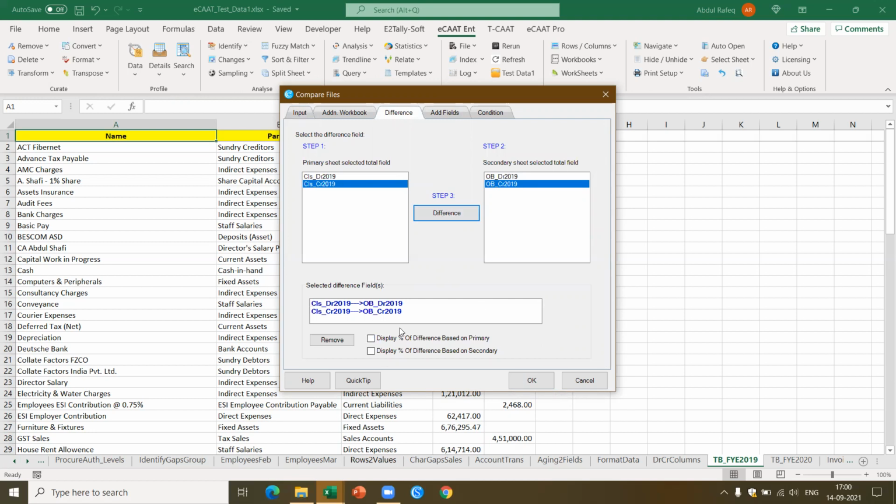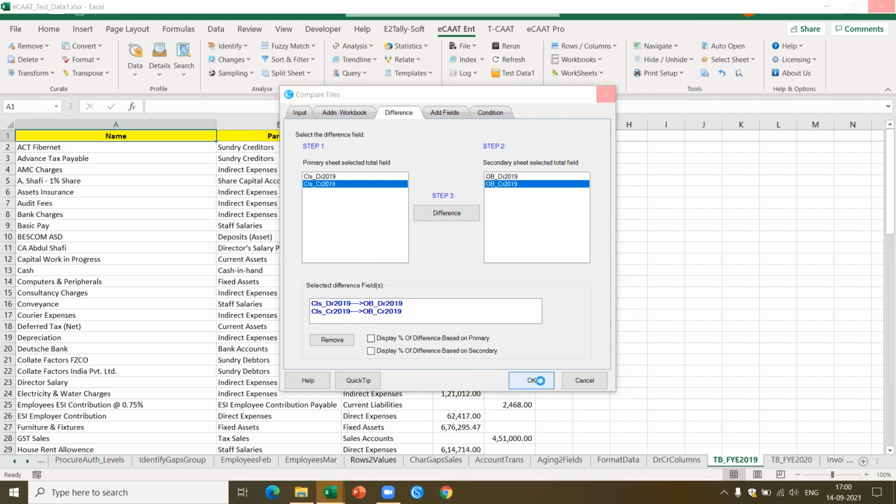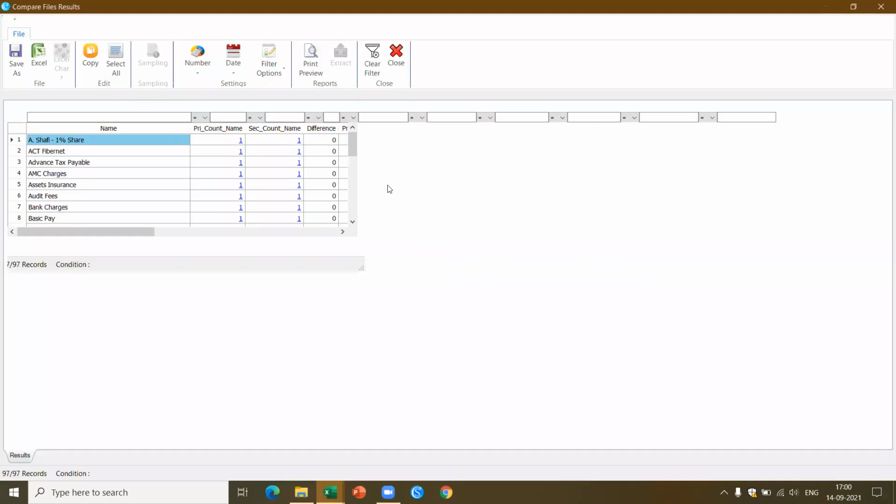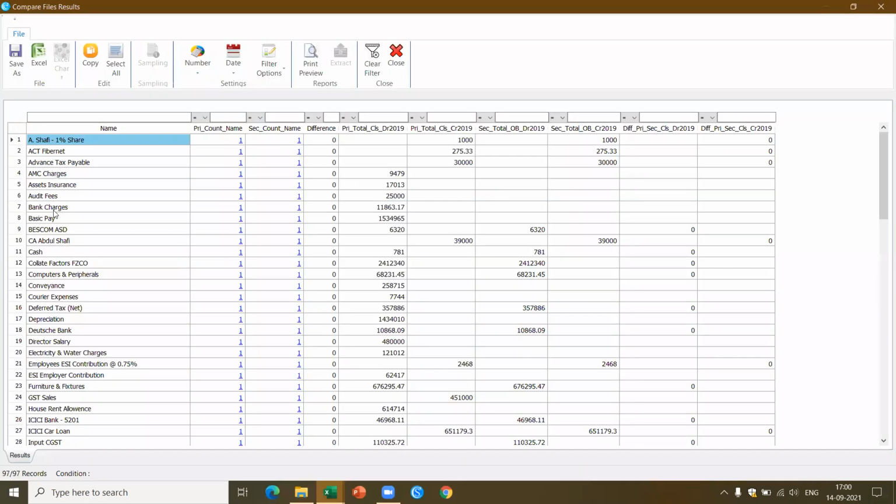And now I also have various types of result options. I'm not getting into this one. Okay, I say okay, this will dynamically compute the differences between the two trial balances and tell me exactly which are the cases where there are differences. Now here, if you see, it tells me for each of the accounts from both these TBs, it's consolidated. And it tells me where is the difference.